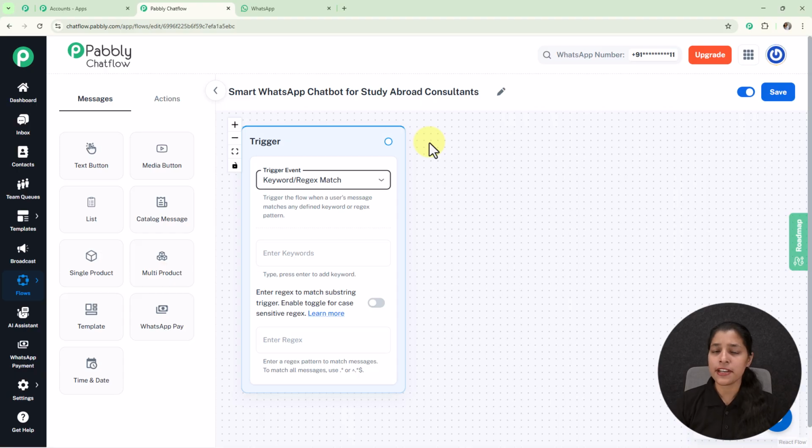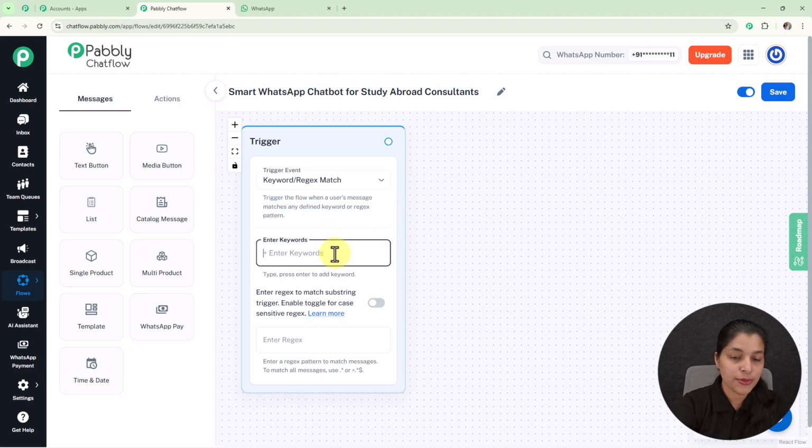Now you might be thinking, what is this keyword and regex? Keywords are the words which can initiate your WhatsApp chatbot. Let's say I want to initiate my WhatsApp chatbot as soon as my user enters the message hello. So I'm going to make this word my keyword. I'm going to type it and press the enter key, and here our one keyword is ready.